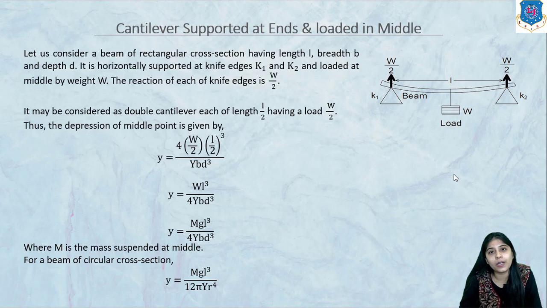If we substitute mg instead of W, we get small y equal to mgL cubed upon 4Y b d cubed, where the mass is suspended at the middle.